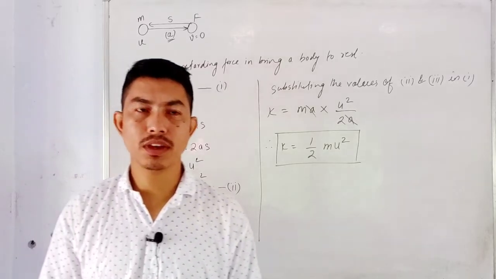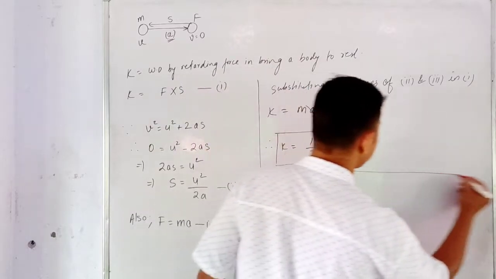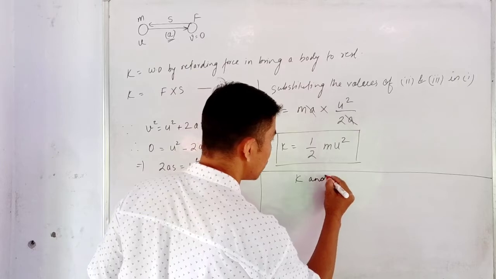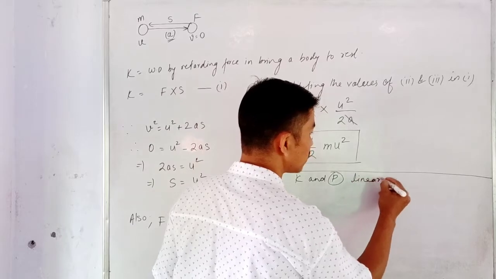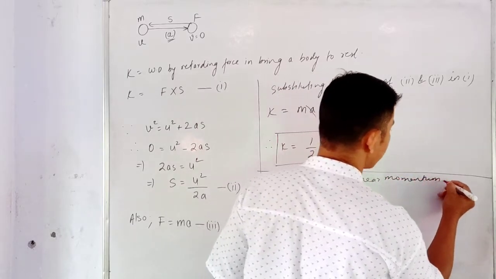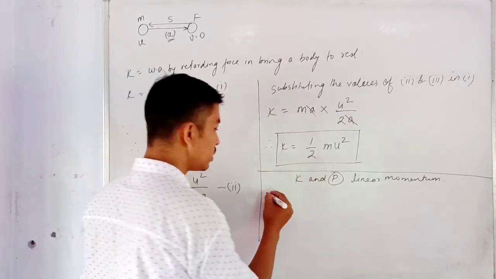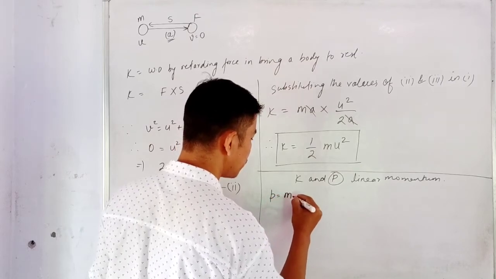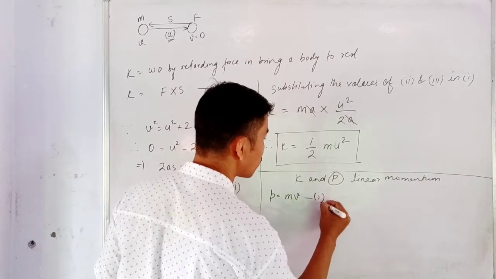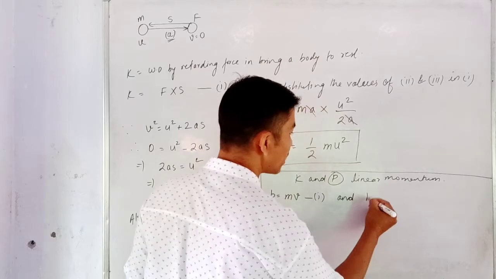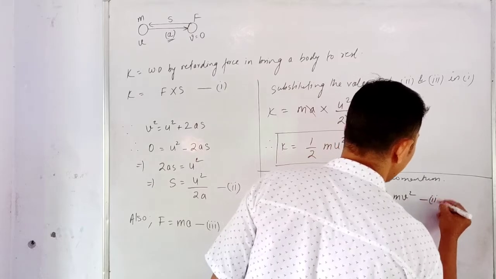Now the next important topic is you need to find the relationship between K and P. Okay, so what is P? P is the linear momentum. Okay, so let us try to find the relationship between the kinetic energy and the linear momentum. So now we know that the linear momentum P is the product of mass into velocity, m into v. Let this be equation 1. And I also got that the kinetic energy is equal to half of m v square. Okay, so let this be equation 2.